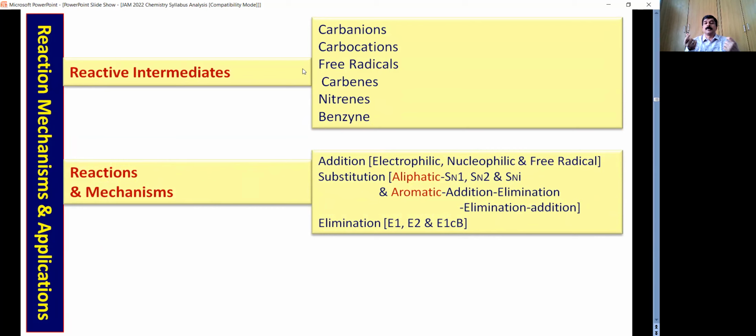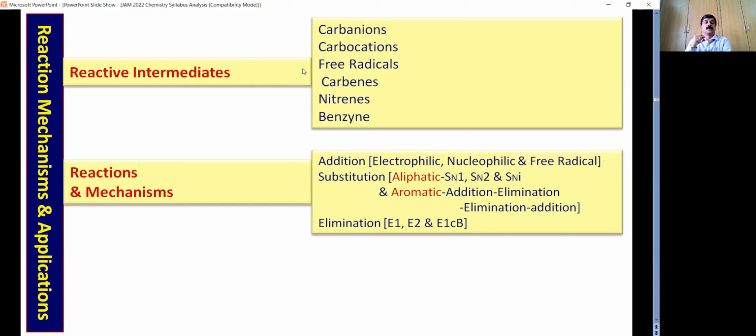Again, addition reactions could be electrophilic, nucleophilic, and free radical additions. You have substitution reactions in which you have aromatic substitution and also aliphatic. Aliphatic means SN1, SN2, and SNi mechanisms. Aromatic, you have two mechanisms, addition elimination mechanism, also called as SNAr, in which sigma complex is formed. Then you have elimination addition mechanism, which is also called benzyne mechanism.